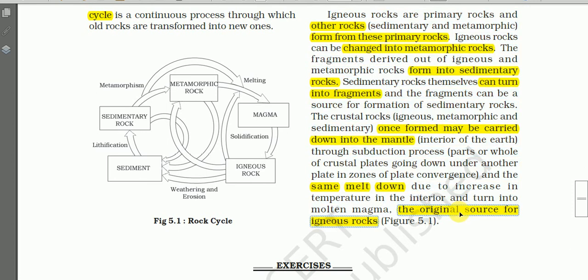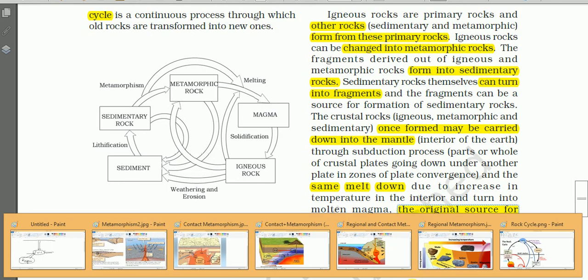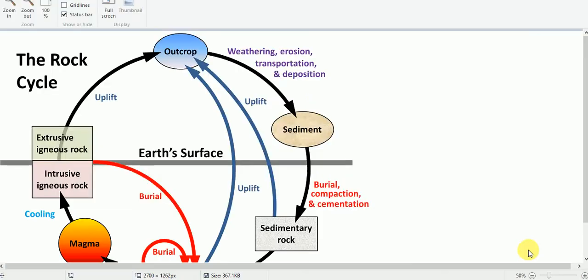So in this way, the original rock is changed into a new rock. Okay, so let us see here.